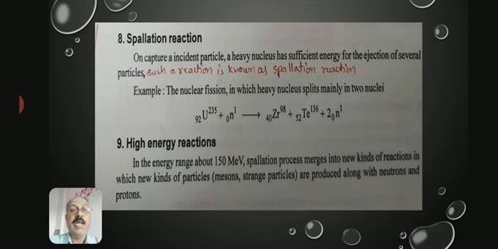The next one is high energy reactions. In the energy range above about 150 million electron volts, the spallation process merges into a new kind of reaction in which new kinds of particles, that is mesons and strange particles, are produced along with neutrons and protons. This type of reaction is called a high energy reaction.